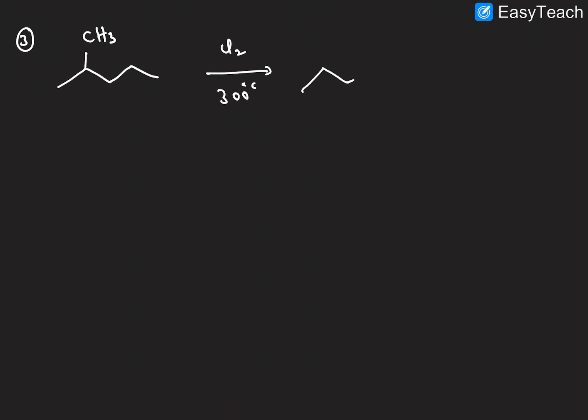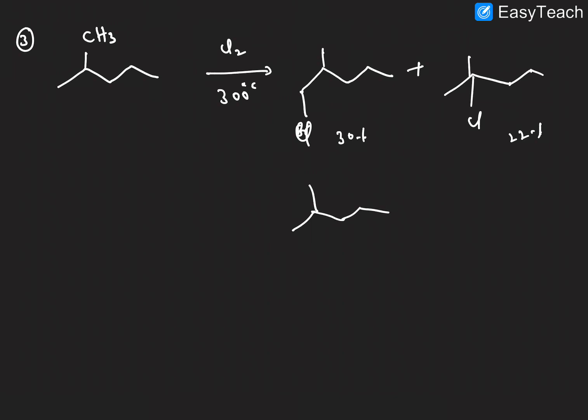The possible products: chlorination is taking place at the terminal carbon, and this is 30%, plus chlorination also taking place at the tertiary carbon, and this is 22%, and next one, chlorination also taking place at the secondary carbon, and at one more carbon, and this is also 33%.